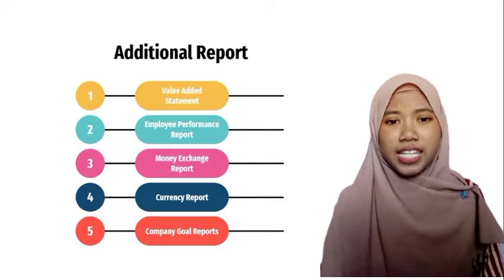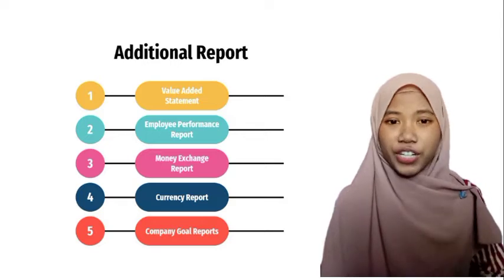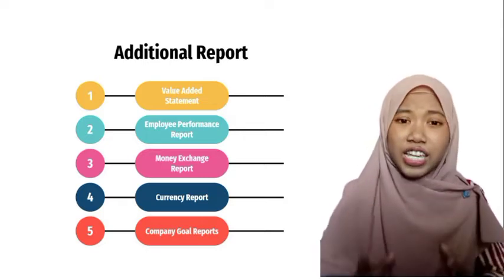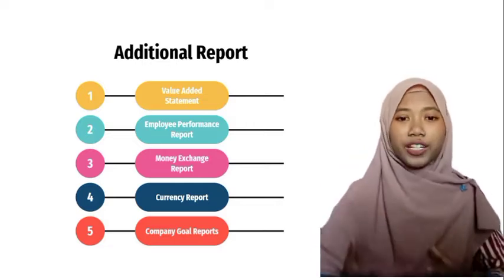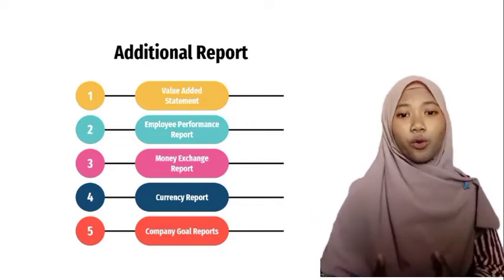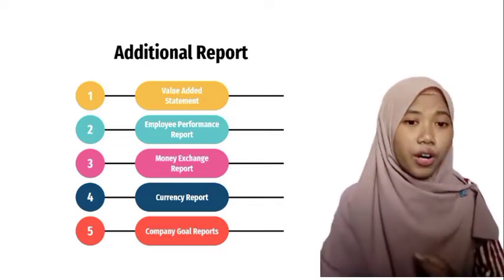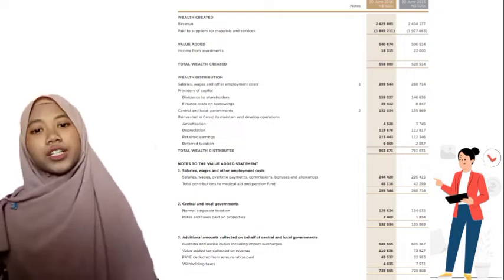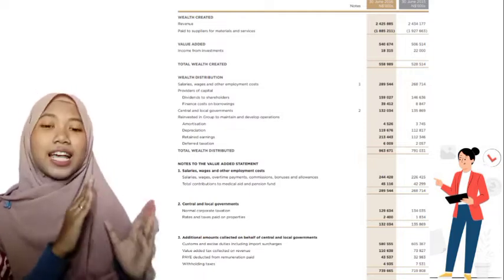Like the first one, the value added statement, which is considered a part of the social responsibility of the company. This statement shows how the company gets the profit and how the company shares the profit with the parties that have a role in achieving the goals of the company, like the government, investor, creditor, society, and their employees. And this is an example of the value-added statement. You can see beside me an example of this statement.